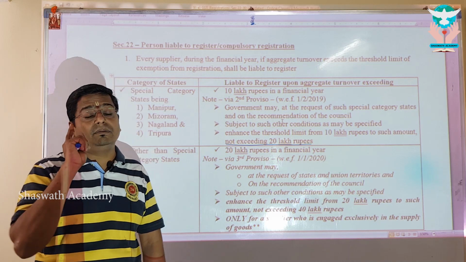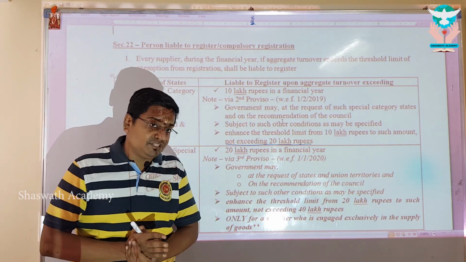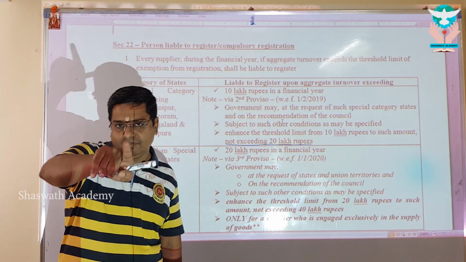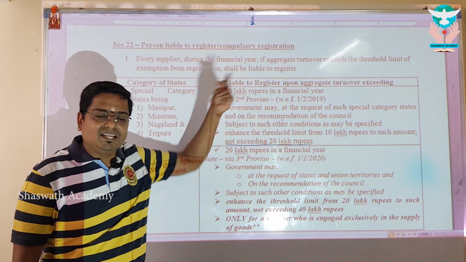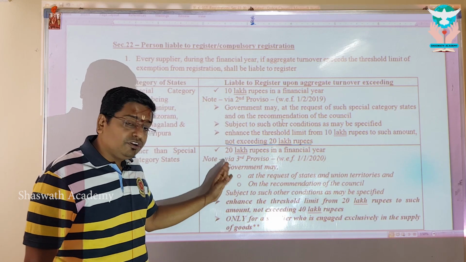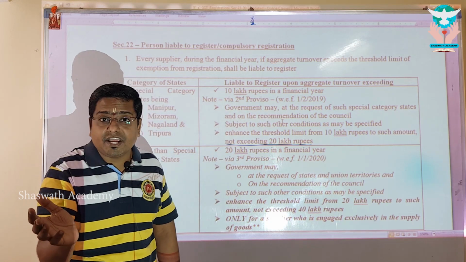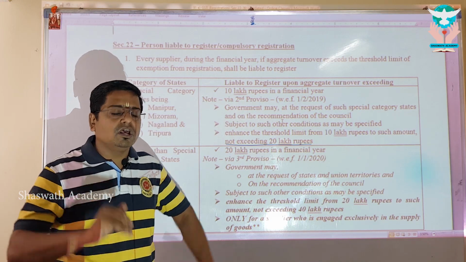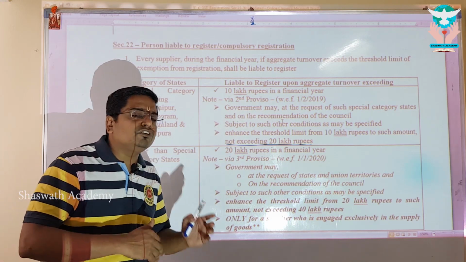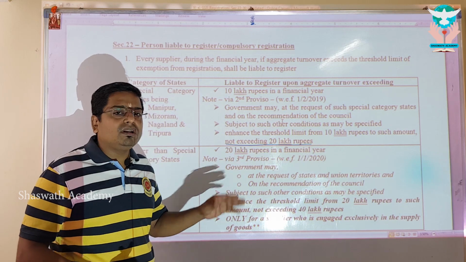Remember the definition of taxable person. Who is a taxable person? A person registered or a person liable to be registered. And look at the heading here, it says person liable to register. So when I am liable to register, if I am other than MMNT states, only if I cross 20 lakhs. But hold on, a proviso has been placed. A proviso will always talk in contrary to what is above, right? What does it say now?